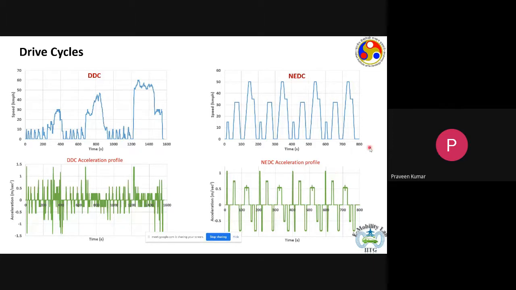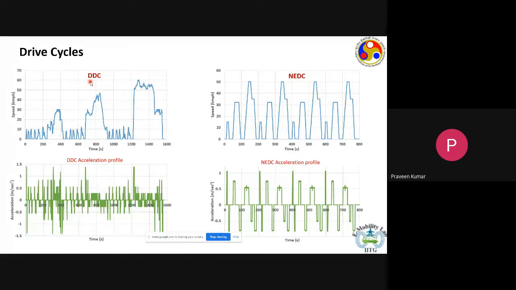Some of the drive cycles are shown here on the screen. There are two of them. On the left, we have a drive cycle which is called the DDC, and DDC stands for daily drive cycle. It's an old drive cycle. We have a new one now, but this is available in the open domain.